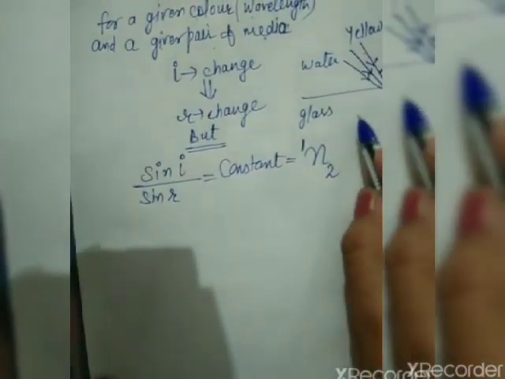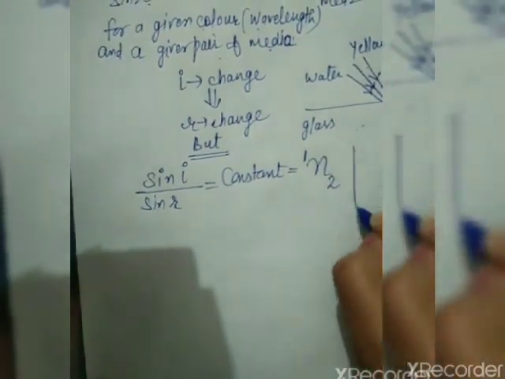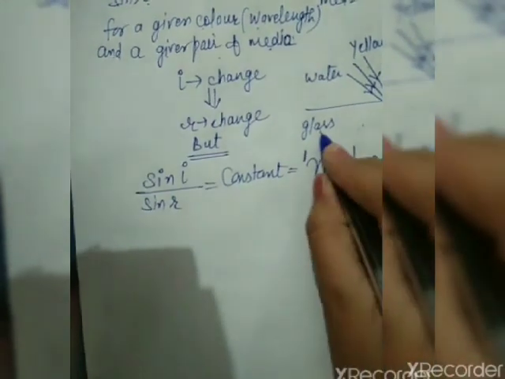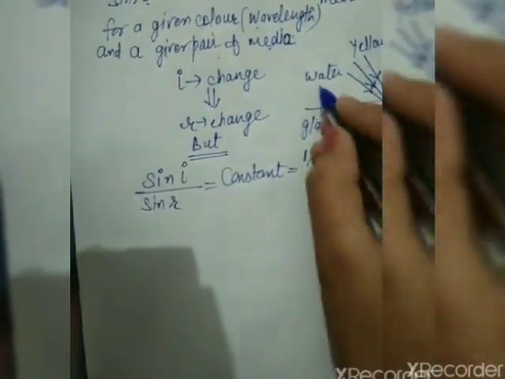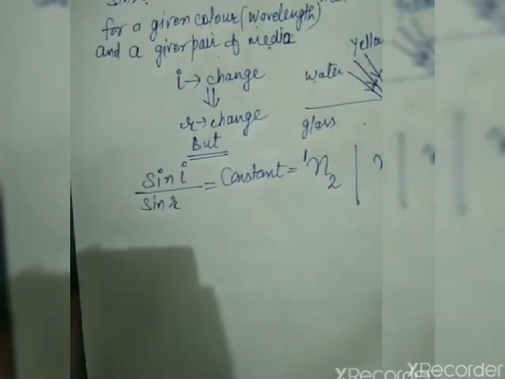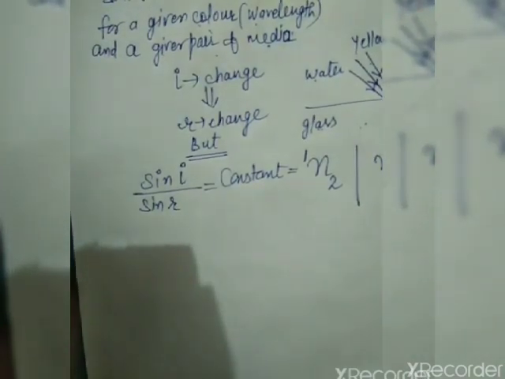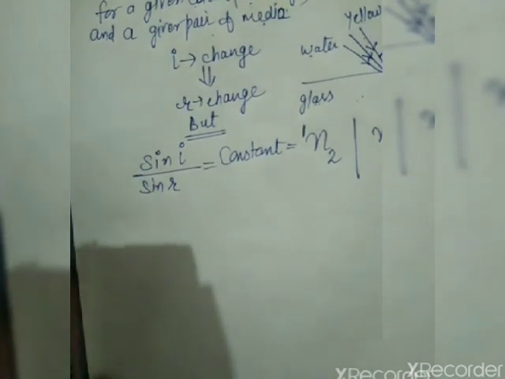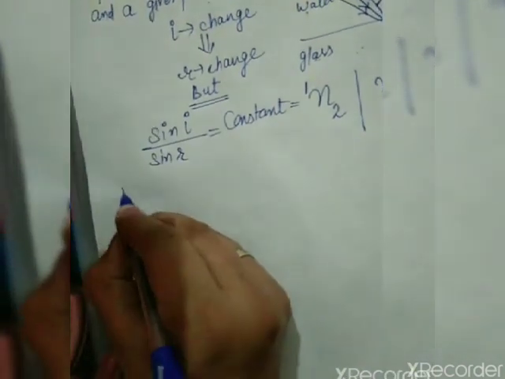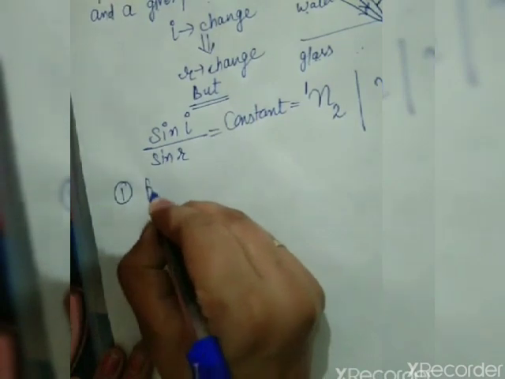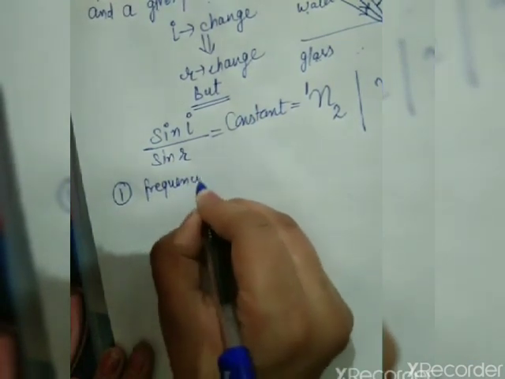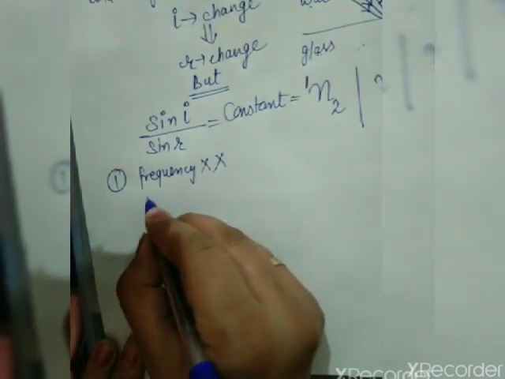In the present case, what will it be, students? It will be the refractive index of the second, that is glass, with respect to water. Okay, so this statement is known as Snell's law. I have taught you three laws. What was the first law? That frequency doesn't change. And what about the changing parameters?